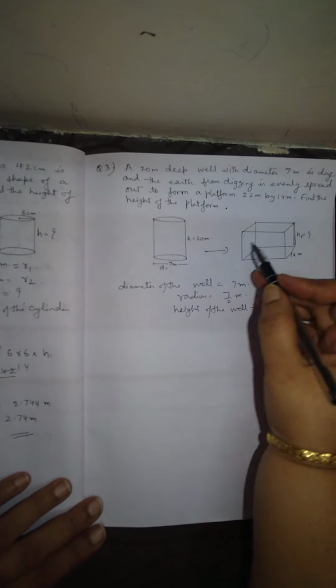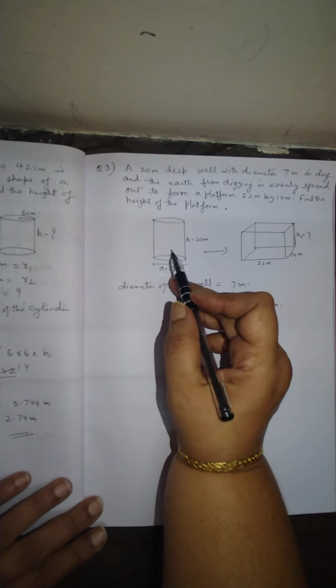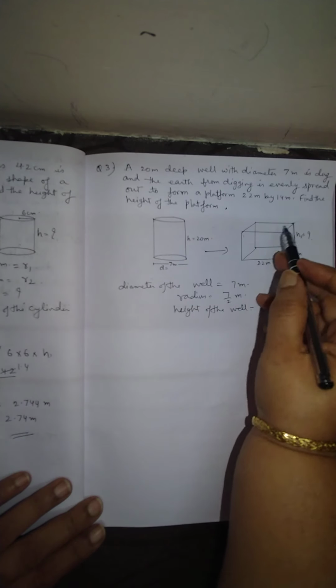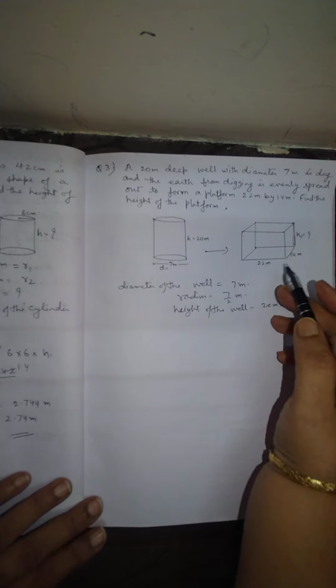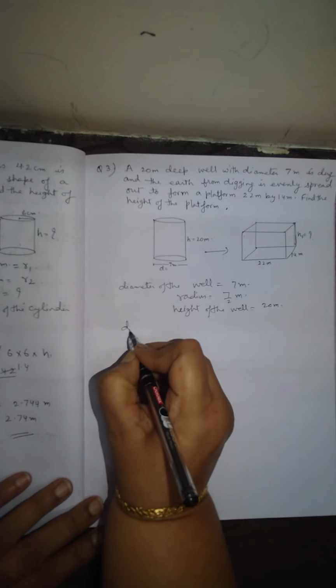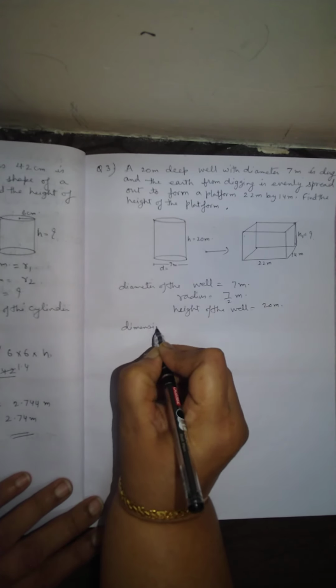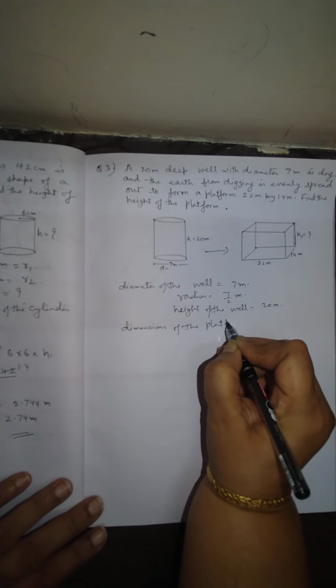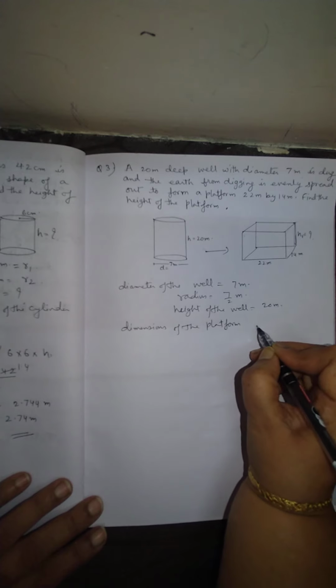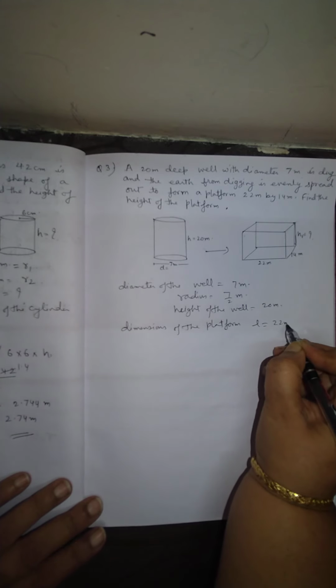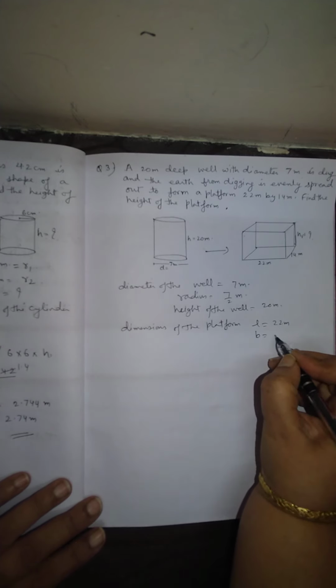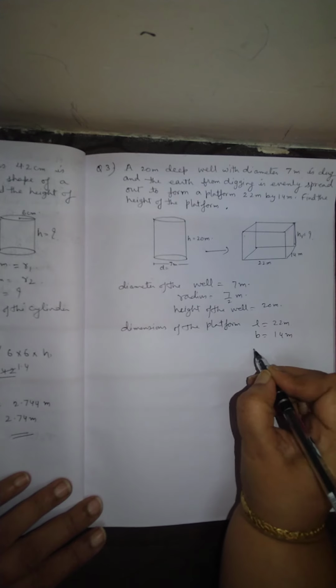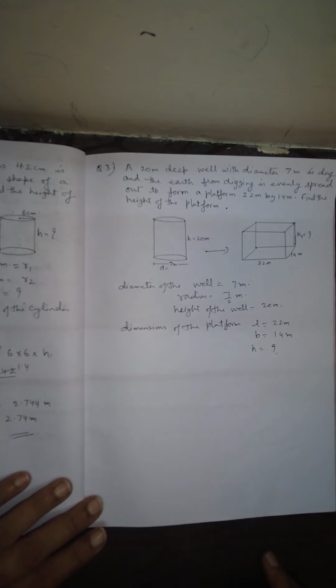Next here, the earth is dug out and it is spread like a platform whose dimensions are given. Dimensions of the platform: length is given 22 meter, breadth is given 14 meter, height we have to find.